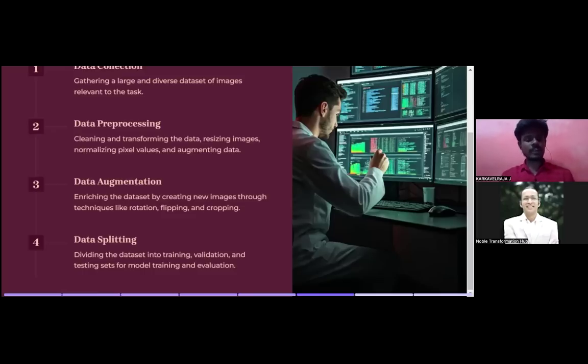Data splitting: we need to divide the data into training, validation, and testing for the model training and evaluation. You guys know about it. If you don't know, please make sure you watch the first session of the machine learning coding part, where we have explained why we need training, validation, and testing. I will explain the gist of it.